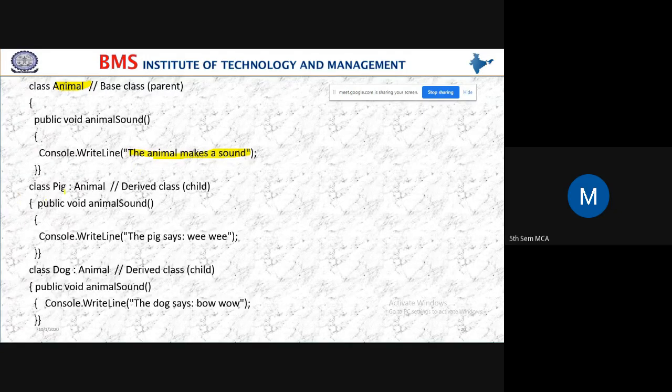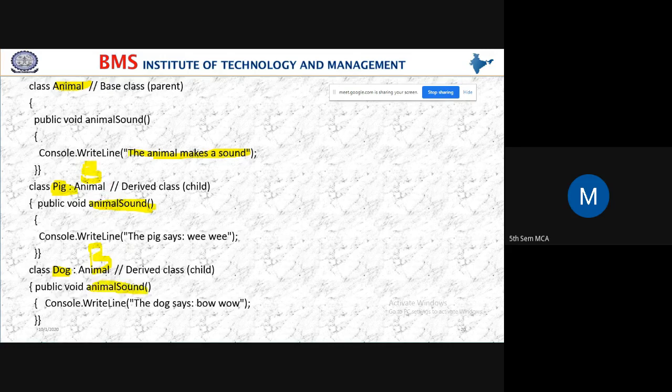And see here, pig is a derived class and animal is a base class, or parent class. Which method am I using here? The animal sound method. And here I am displaying the sound of the pig, what the pig says. And again I have one more derived class, the derived class is dog, and the base class is animal, and here I am using the same method.